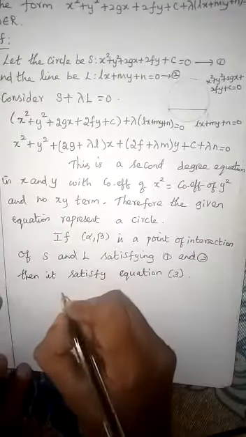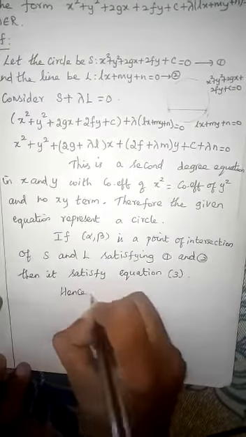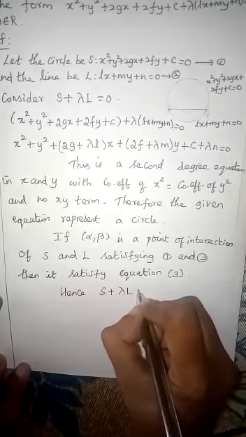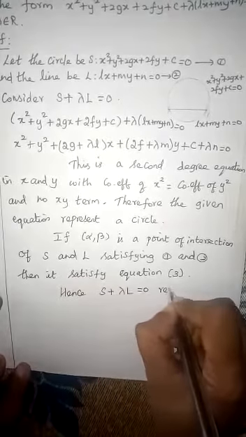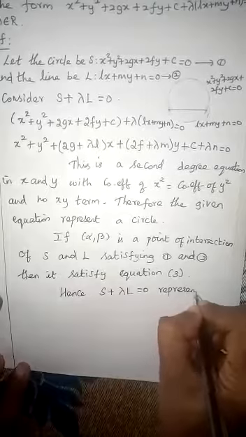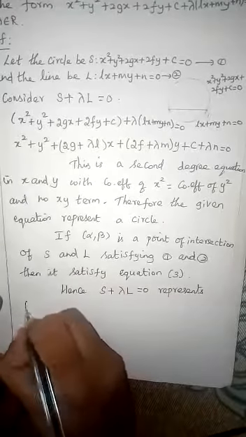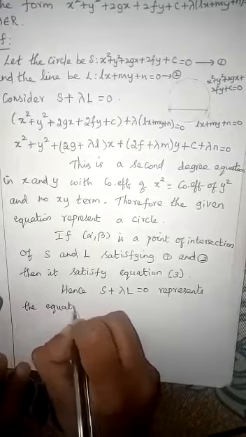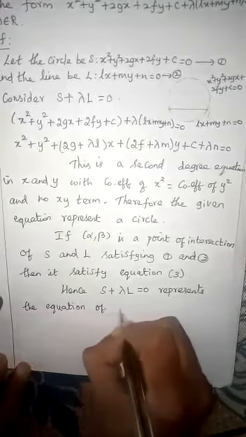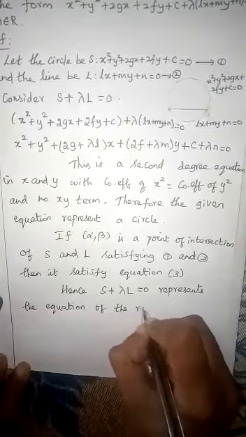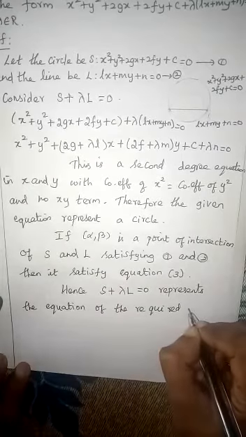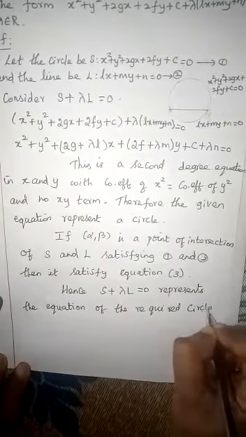So hence, what we took here, S plus lambda into L equal to 0, represents the equation of the required circle.